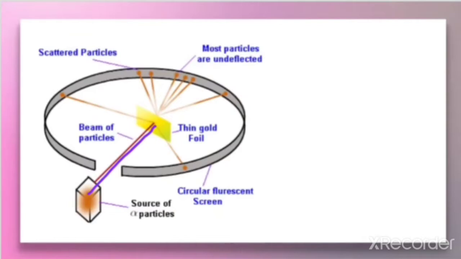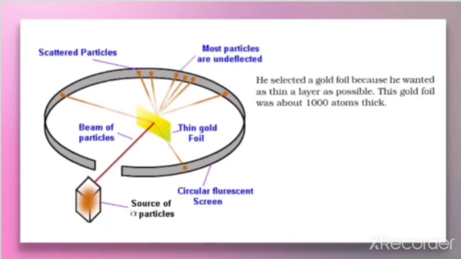Now, the question arises here, why thin gold foil is chosen? Because he wanted as thin a layer as possible. This gold foil was about 1000 atoms thick. So he chose gold foil for his experiment.